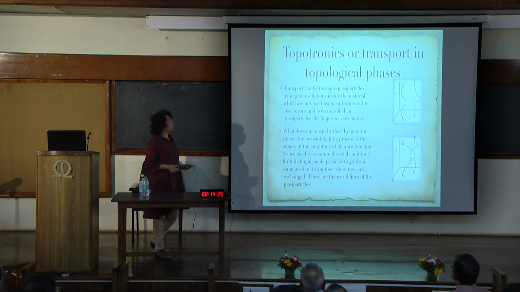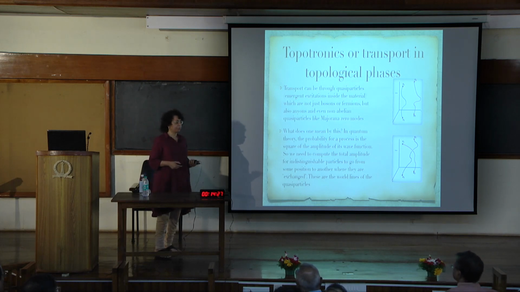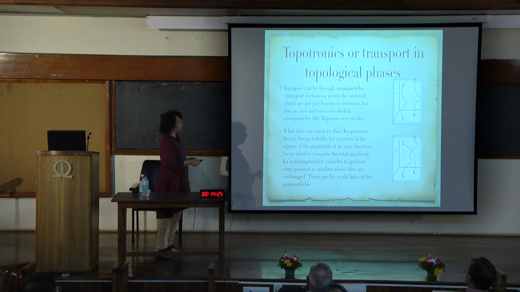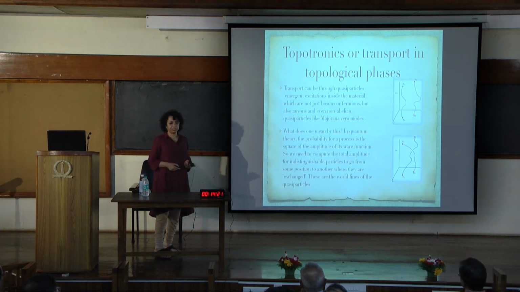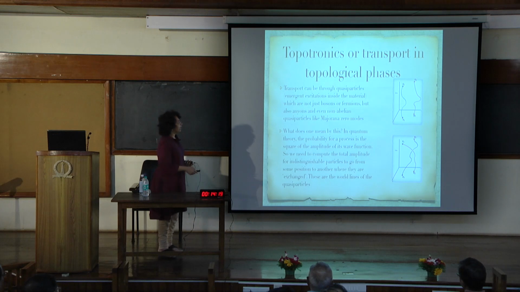These phases also have very unusual transport, because the transport, which is actually through quasi-particles which are emergent excitations inside the material, need not just be bosons or fermions. They can be what are called anyons and even non-abelian quasi-particles like Majorana zero modes. And what do I mean by this?